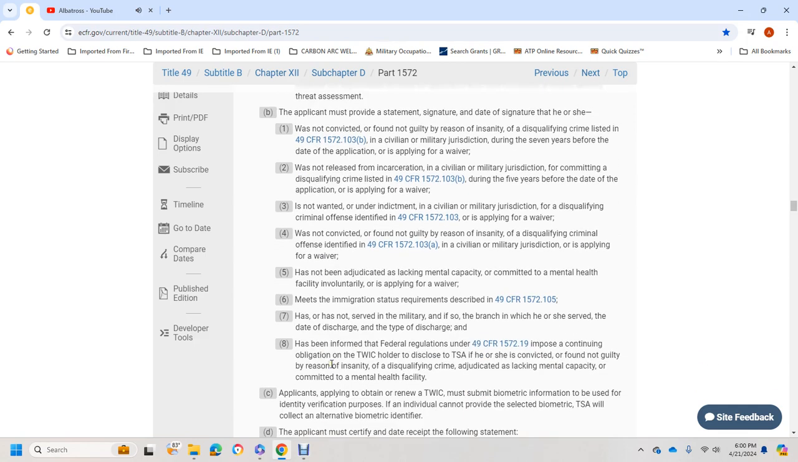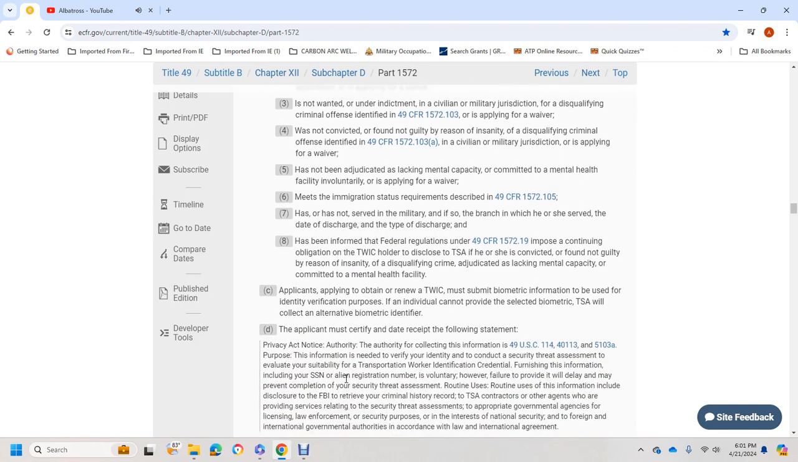5. The applicant is not subject to an adjudication of lack of mental capacity or commitment to a mental health facility, or is applying for a waiver. The applicant meets the immigration status requirement described in Title 49 CFR 1572.105. The applicant has stated the military branch in which he or she served, the date of discharge, and the type of discharge. 8. The applicant has been informed of the federal regulations in Title 49 CFR 1572.19 and the continuing obligation of TWIC holders to notify TSA if he or she is convicted, found not guilty by reason of insanity, or subject to an adjudication of lack of mental capacity or commitment to a mental health facility.